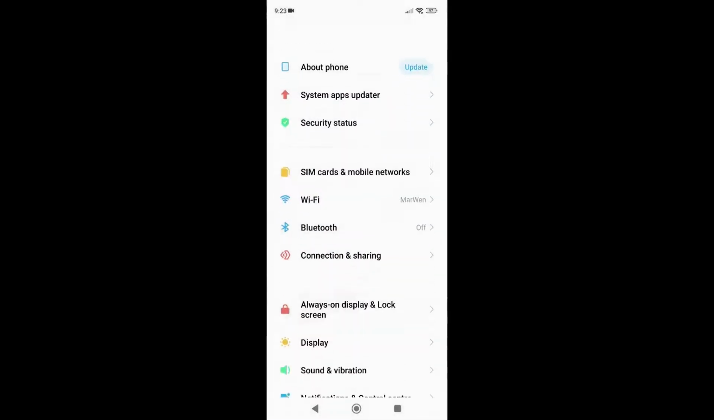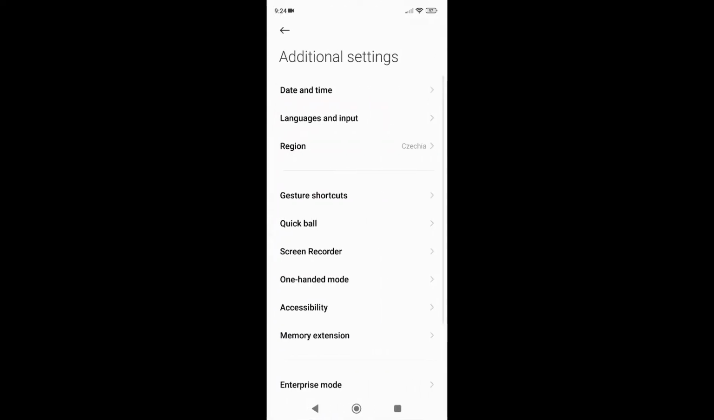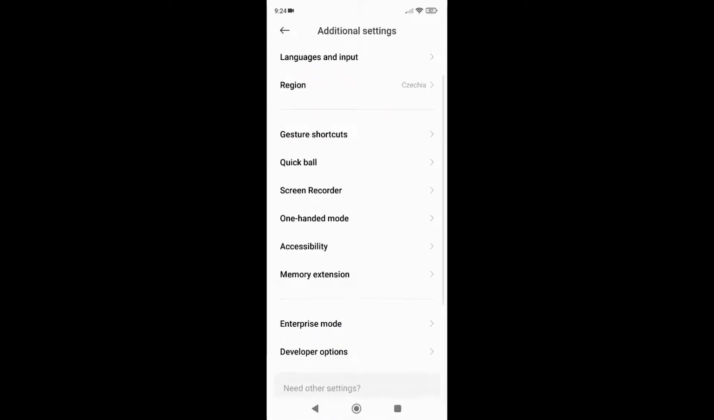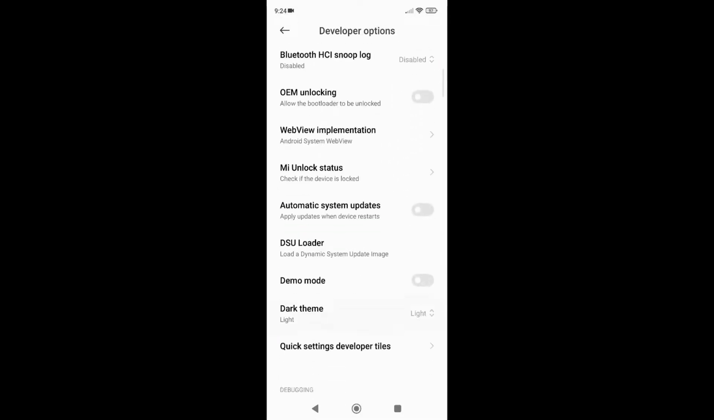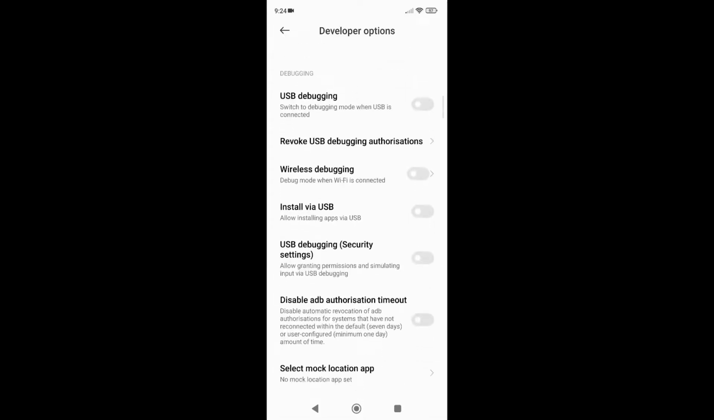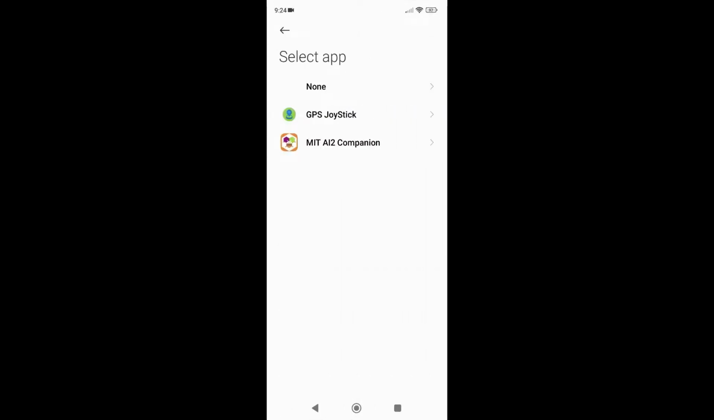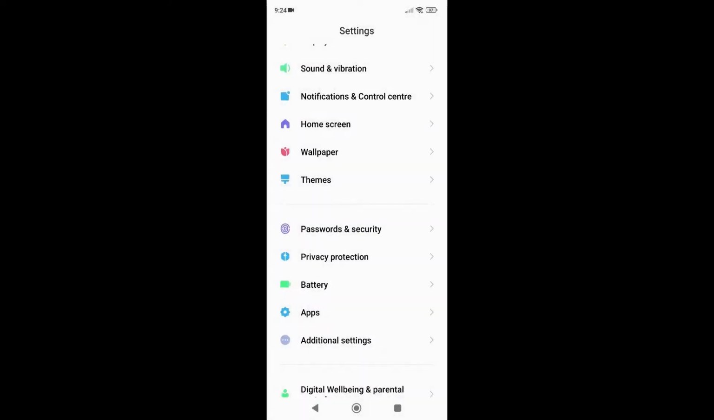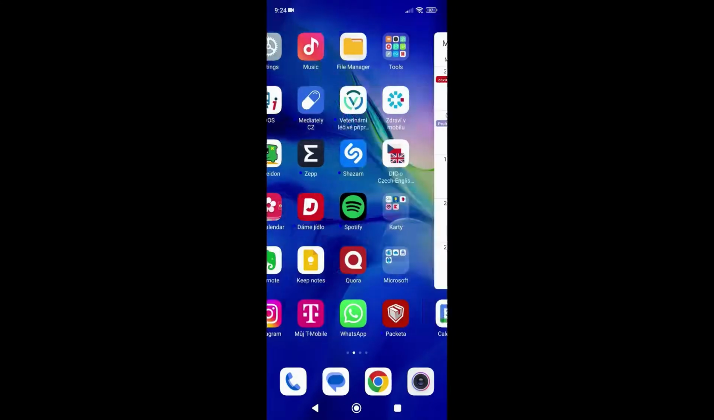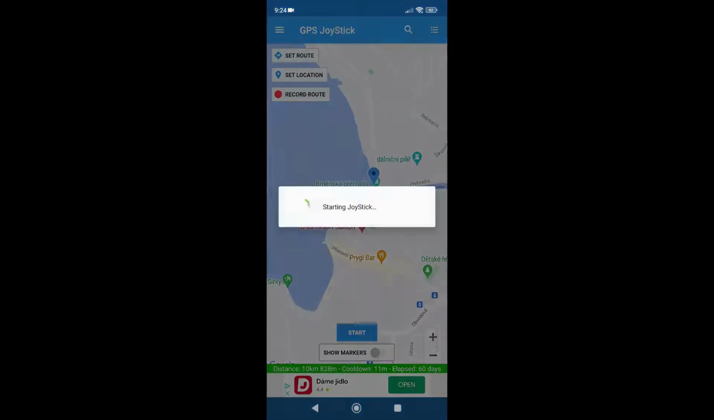and scroll down to additional settings. Now we have developer options visible. Scroll down to debugging and select mock location app and choose GPS JoyStick. So now open GPS JoyStick and start.